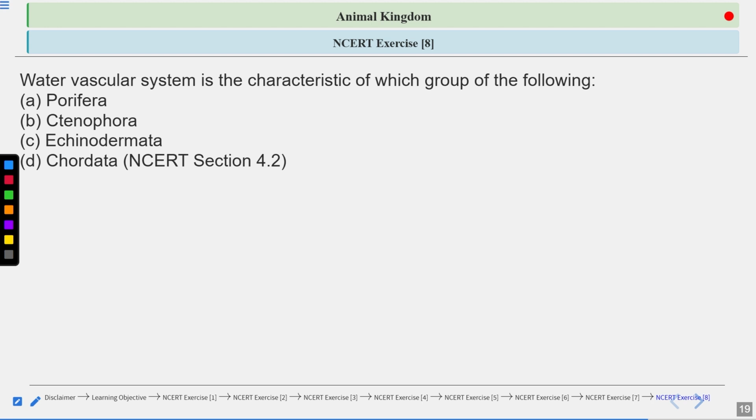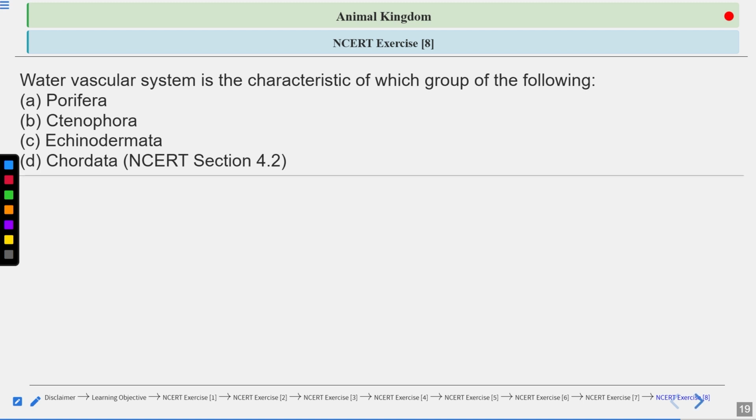Next question. Water vascular system is the characteristic of which group of the following? In which phylum do we see the water vascular system? First option A. Porifera, B. Ctenophora, C. Echinodermata, and D. Chordata. Don't get confused. There is a water canal system and there is a water vascular system. Water canal system we see in the case of Porifera. Yes, but water vascular system. This is the question. Let us see the answer in the next slide.